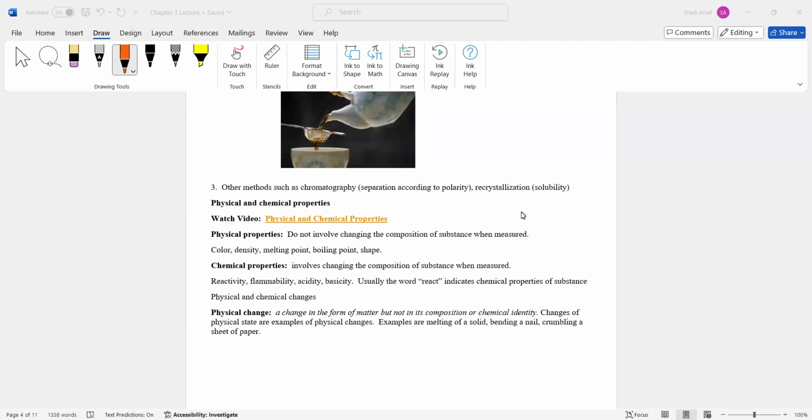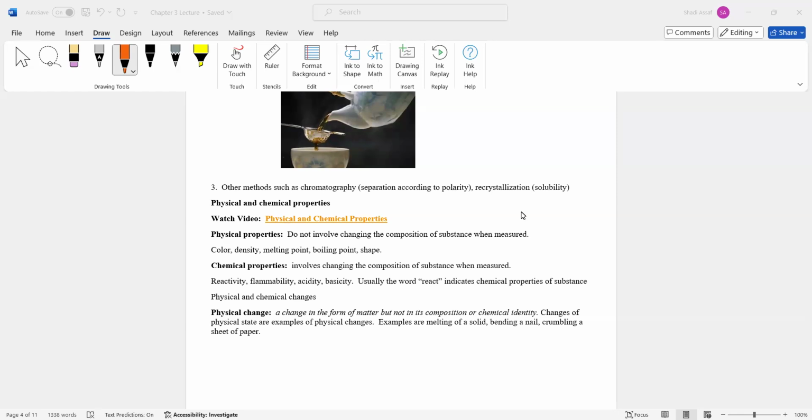Physical properties are properties that do not involve changing the composition of a substance when measured. So if you measure the density of a substance, you won't change its chemical composition. If you measure the density of water, it's still water. If you measure the melting point of ice or any other compound, it's still water, right? Boiling point, the shape, the color, all of these are physical properties.